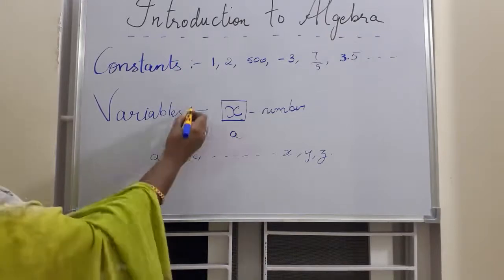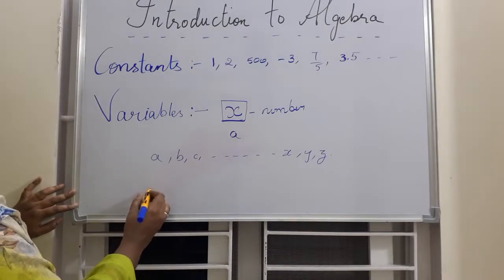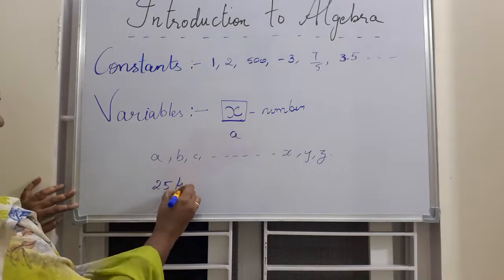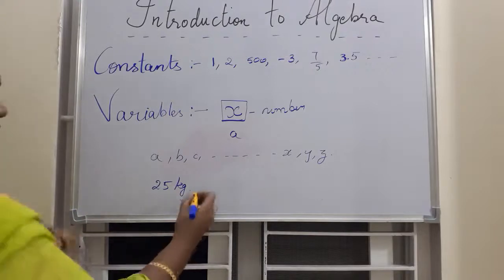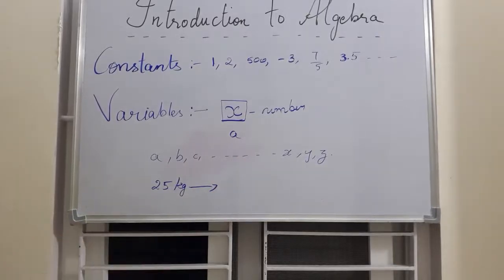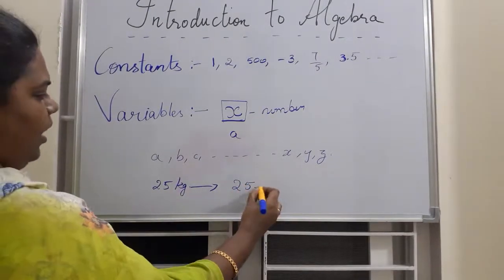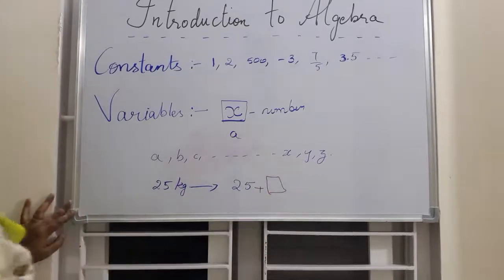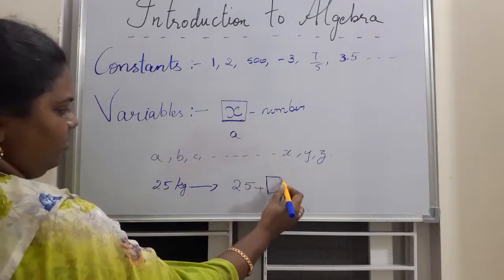Okay. So I'll take one more example for variables. Now you might be maybe 25 kg weight. Your weight might be 25 or 35, whatever. I am just taking 25 kg. Now next year, what might your weight be? Definitely to 25 you will add some number, maybe 2 kg or 1 kg, because since you are growing now, you will definitely increase in your height and weight and everything.